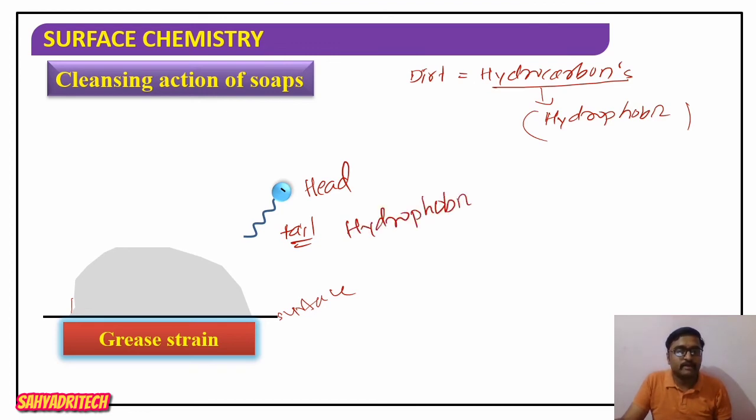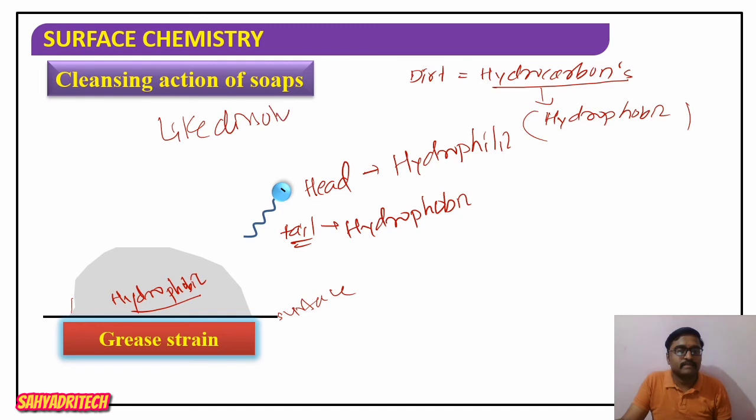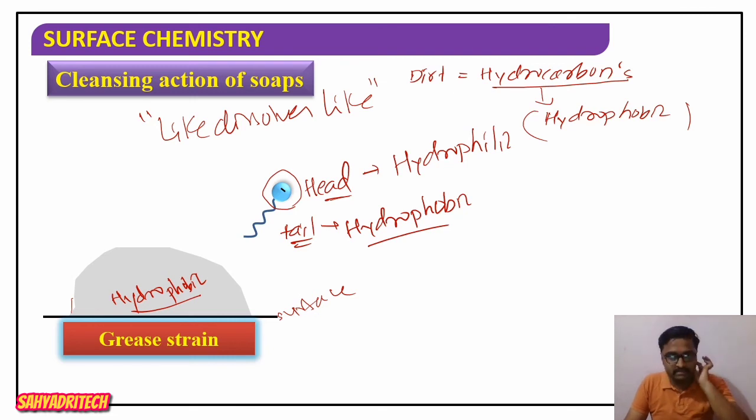Now what about the tail part? It is hydrophobic. And what about the head part? It is hydrophilic in nature, right? Now what is the nature of this grease or stain? Yes, the nature of grease or stain is hydrophobic, right? So here we know the concept called like dissolves like. According to this concept, the hydrocarbon part readily interacts with the grease, while the head part remains outside the grease. It does not interact with the grease molecules.